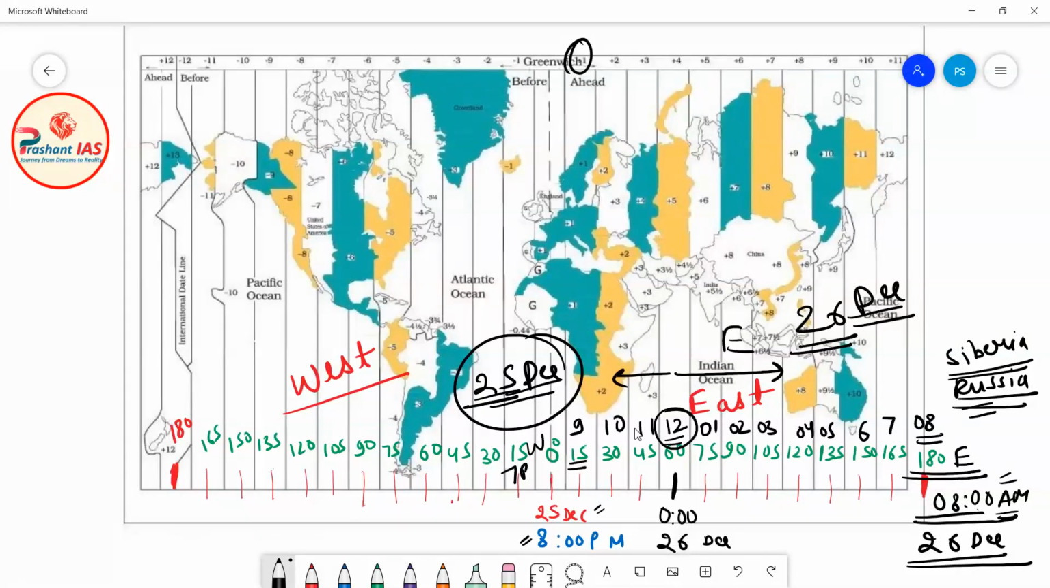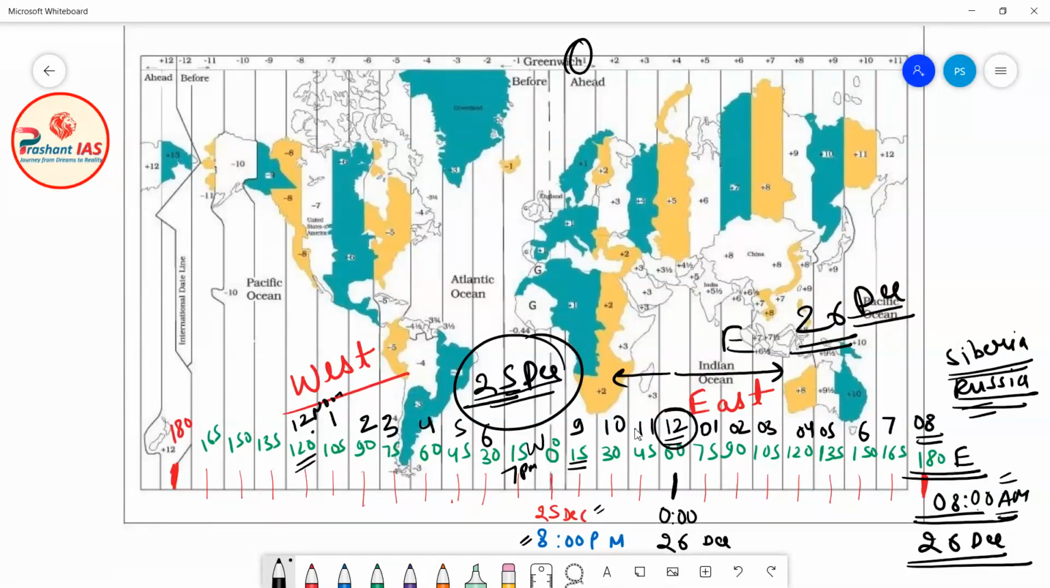At 30 degree west, it will be 6 p.m. At 45 degree, the time will be 5 p.m. At 60 degree, the time will be 4 p.m. At 75 degree, the time will be 3 p.m. Then 2 p.m., then 1 p.m. At 120 degree west, the time will be 12 noon.